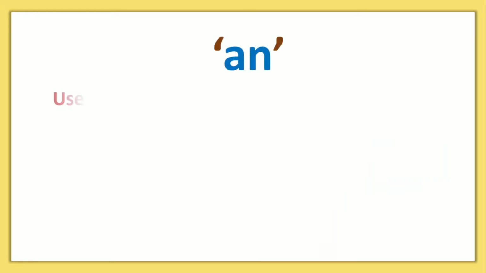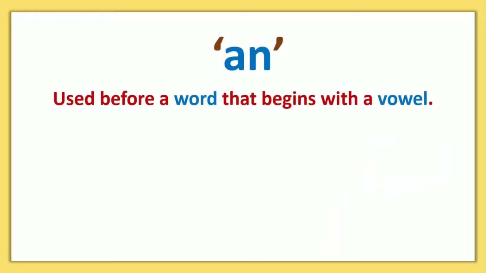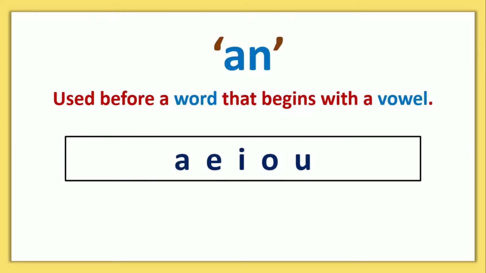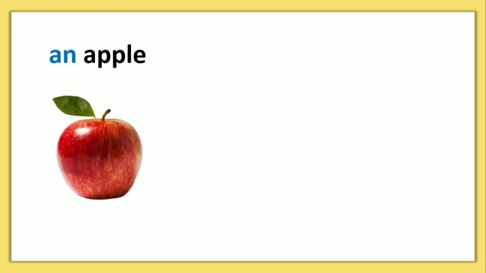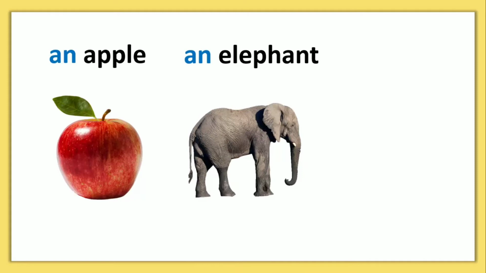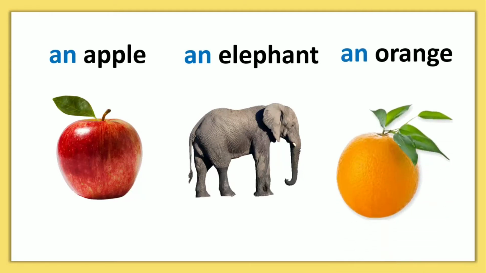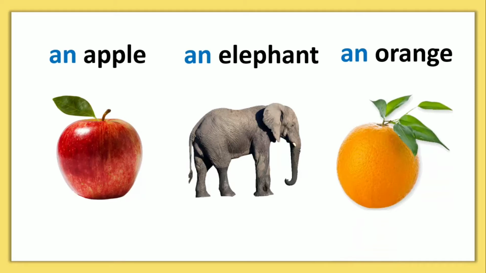Article an. We use article an before a word that begins with a vowel sound. These 5 letters in the box, A, E, I, O, U, are called vowels. For example, an apple. Apple is a word that begins with a vowel sound. An elephant. Elephant is also a word that begins with a vowel sound. An orange. Orange is also a word that begins with a vowel sound.